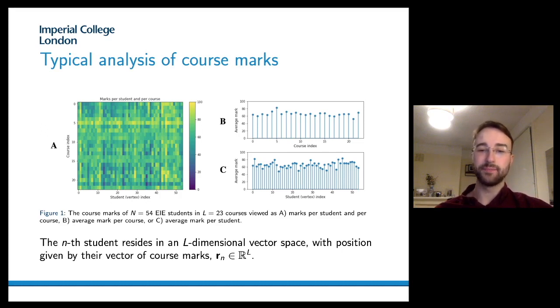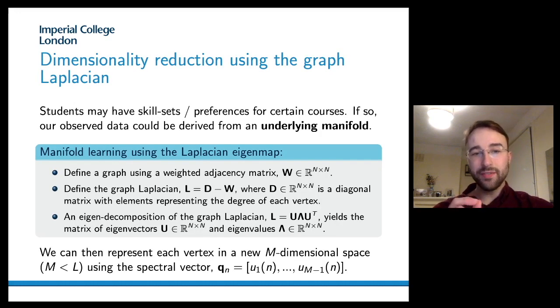To do this in our work, we model each student as a vertex embedded in an L-dimensional space, where the position in this space is given by the vector of course marks. We denote this by the vector R. Given students may have some skill sets or preferences for certain courses, our observed course mark data could be derived from an underlying low-dimensional manifold. So we can learn this manifold using common manifold learning techniques, one of which is the graph Laplacian eigenmap.